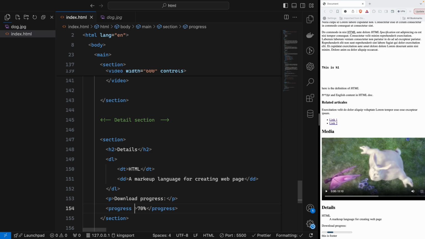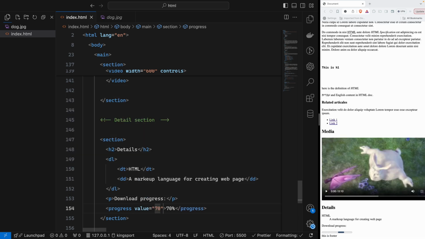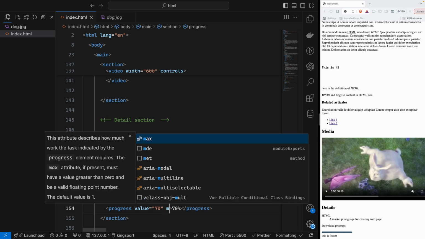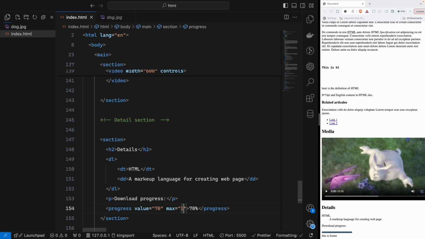And then we can have the value of 70, and the maximum will be 100. So for every download we have a maximum of 100, and the value will be 70. By doing that, your downloading progress is now 70% and the total is 100.